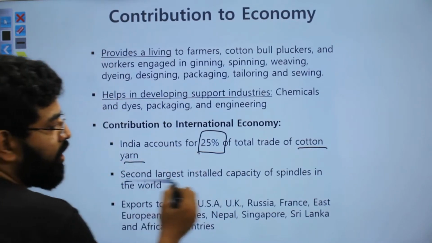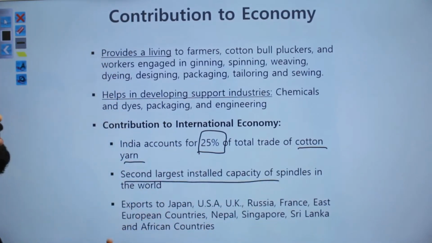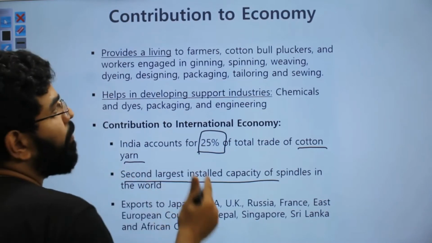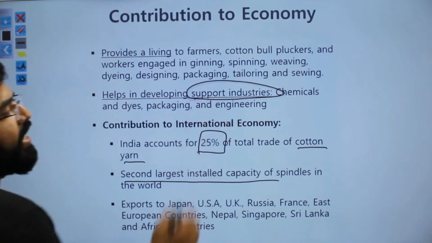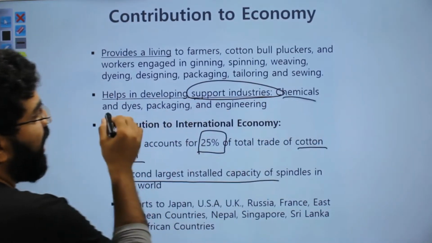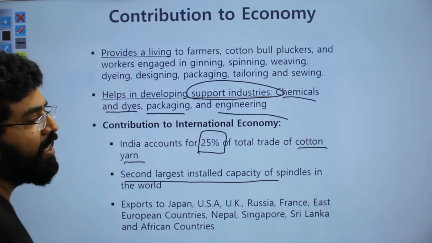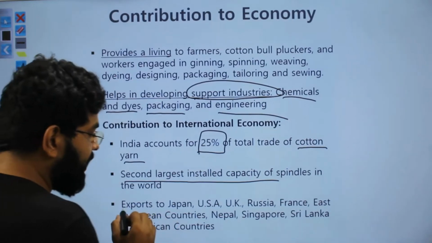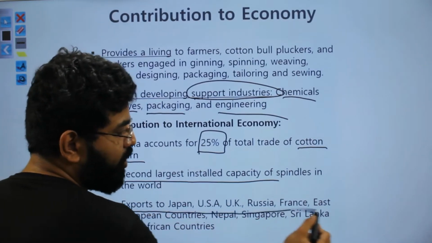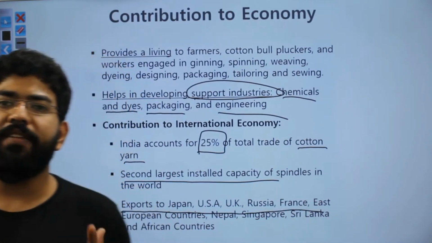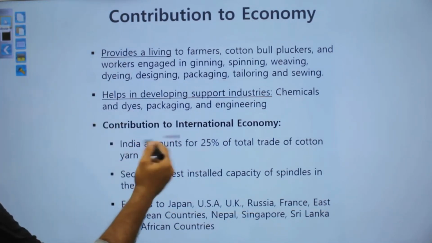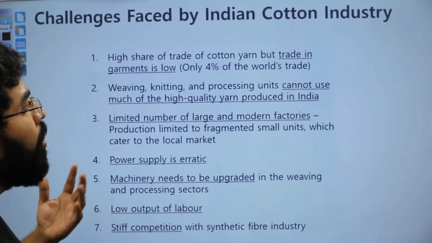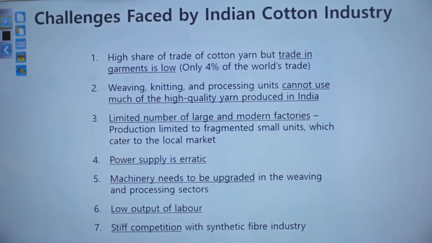Now, India also has the second largest capacity of spindles. And the thing about the cotton industry is that it supports other industries like chemicals, dyes, packaging and engineering. So these are the countries where we export: Japan, USA, UK, Russia. The majority of the developed economies we export our cotton to. Now let's move on to the challenges that are faced by this industry.